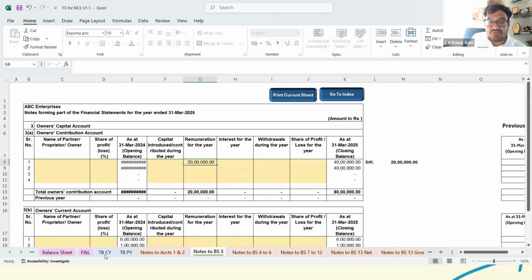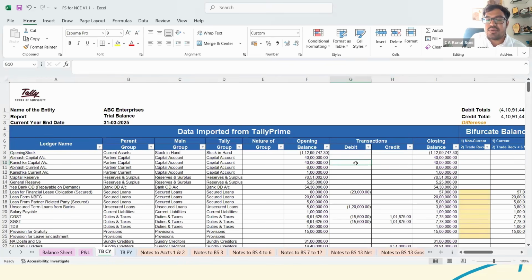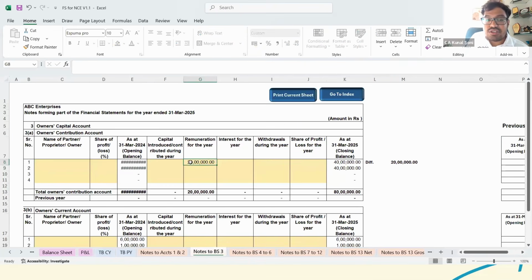What's the basic logic or the reason for the same? It is not at all there in this particular sheet of debit also. So if it would have been there, you could just segregate the same. So let's say remuneration is 20 lakhs for the year, and withdrawal also is 20 lakh. Now, see, in that particular case, the difference is zero. So if there are any such things, you can just mention the same manually here, and accordingly it would be printed. So I suppose there was a question that the share capital shows difference.